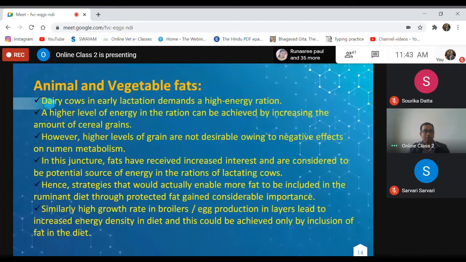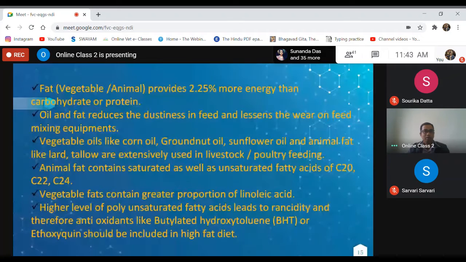I already told you, fat provides 2.25 times more energy than carbohydrates or protein. Always remember, fat and oil reduce the dustiness of feed and lessen the wear on feed mixing equipment.